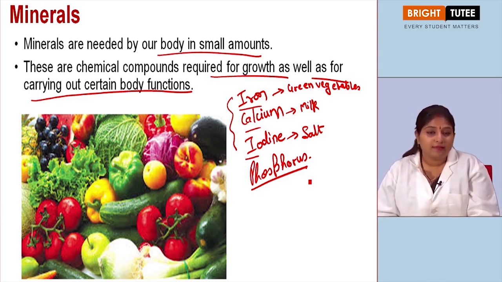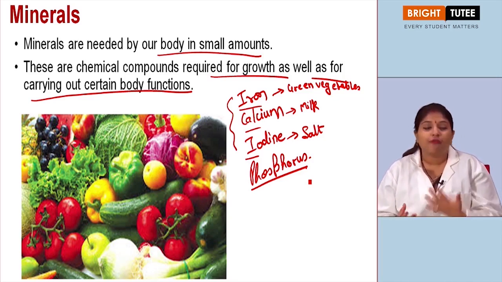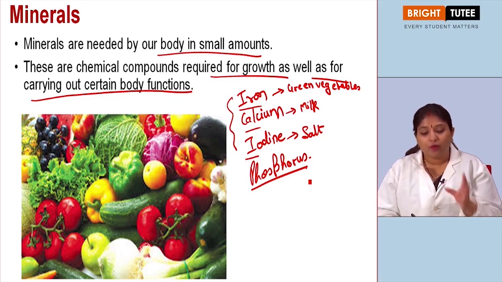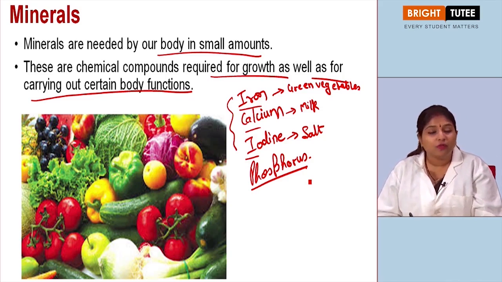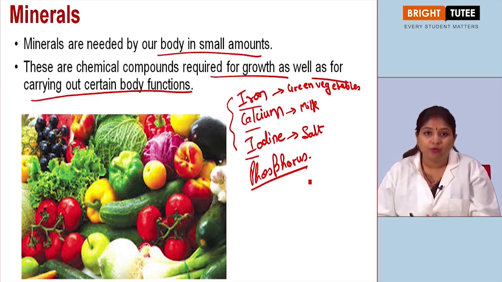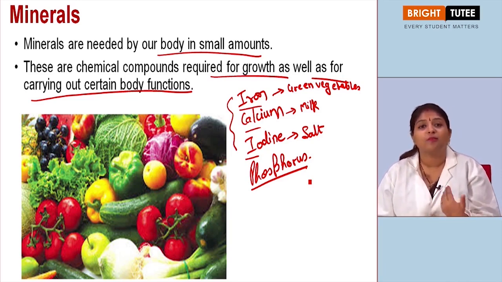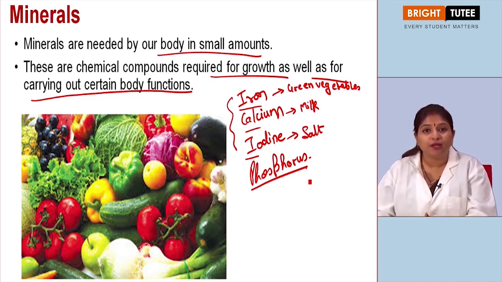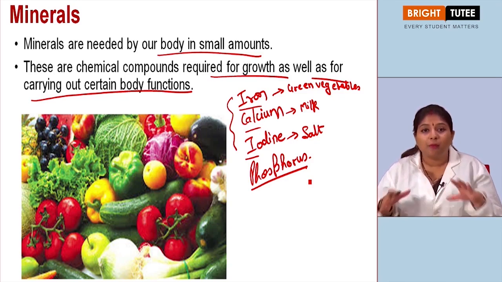Like in the previous session, we had seen in the activity that we performed that one food material actually contains a combination of various types of nutrients, right? So in some cases one of the nutrients is more, whereas another nutrient is less. For example, if we talk about rice, we know that rice is abundant in carbohydrate. So that is why it is called an energy providing food. If we talk about, say, egg, we know that egg is rich in protein. So that again is a bodybuilding food. So in this way, we have different food materials which are rich in different nutrients and are utilized accordingly, right? So this is how it is important for us to maintain a proper diet.